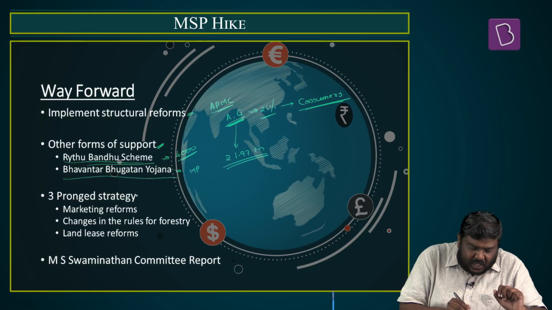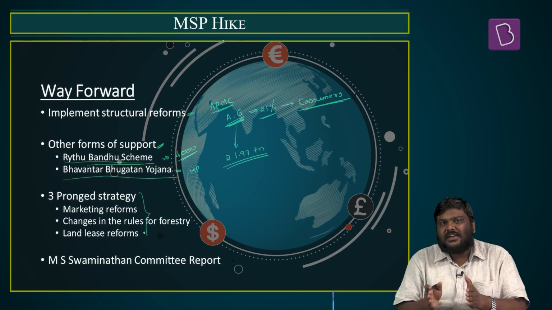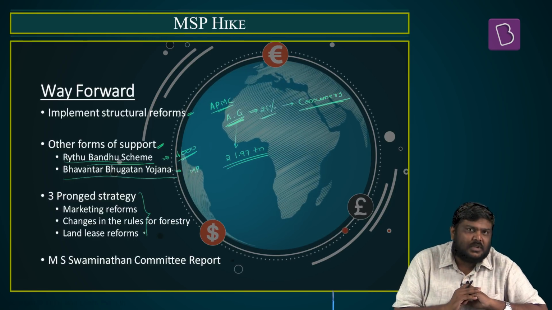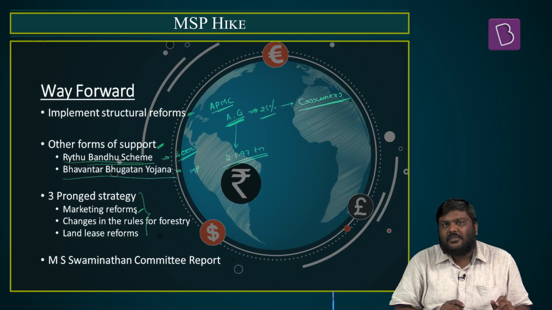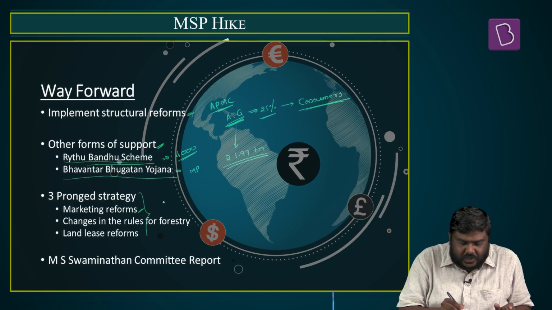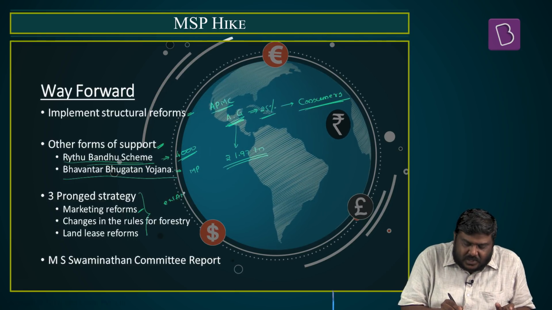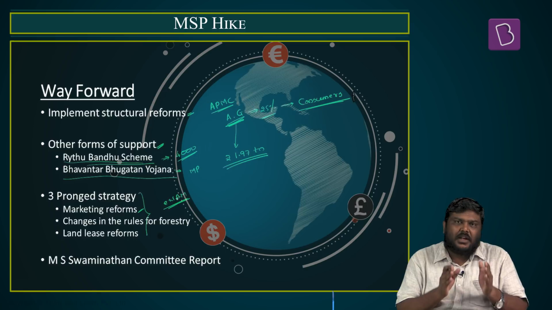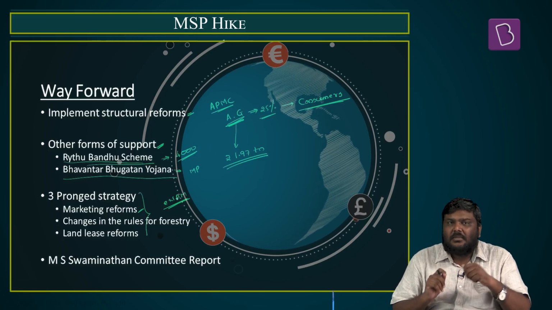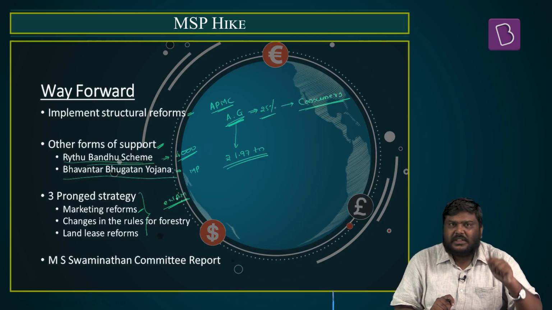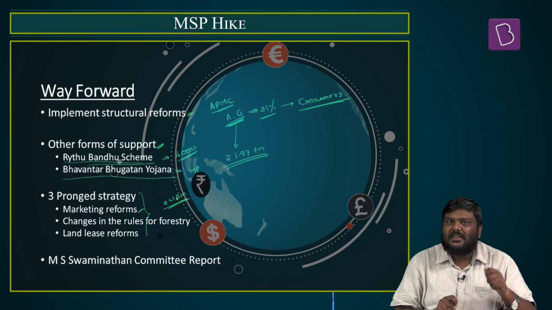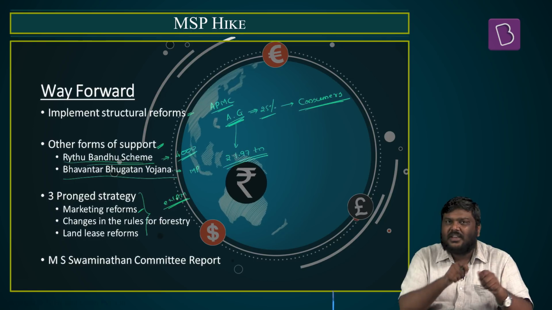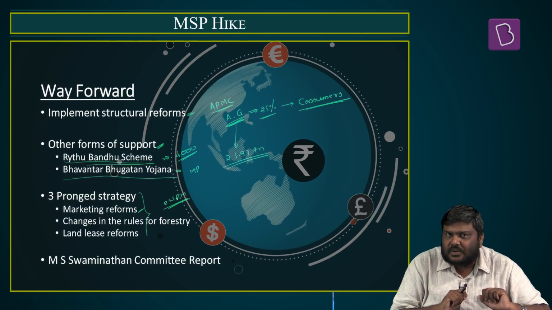Apart from this, Niti Aayog has already recommended a three-pronged strategy to double the income of the farmers, which can be taken up by the government of India. One is to implement marketing reforms. The government of India has already tried out eNAM, or is in the process of implementing eNAM, that is, the Electronic National Agriculture Market. But it has been found very recently that the farmers who have registered on eNAM are even now unable to get the right remunerative prices, or there are various issues concerning the implementation of eNAM.